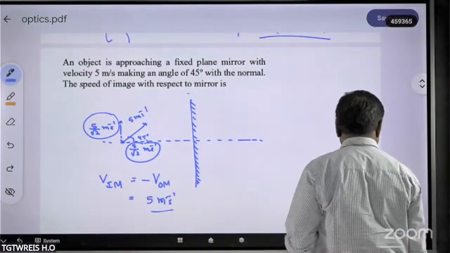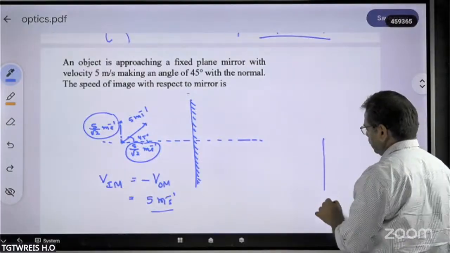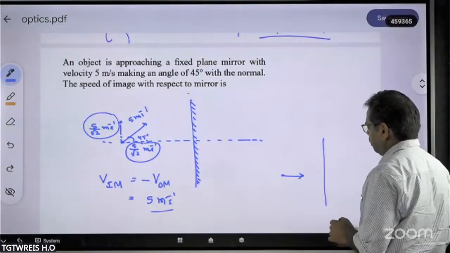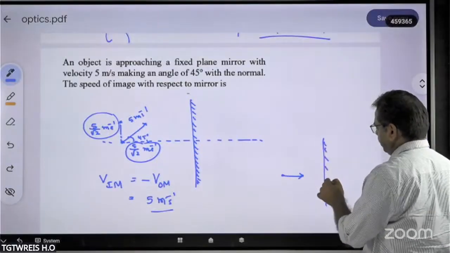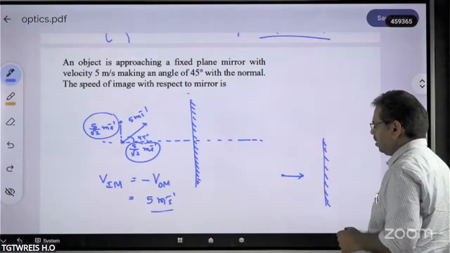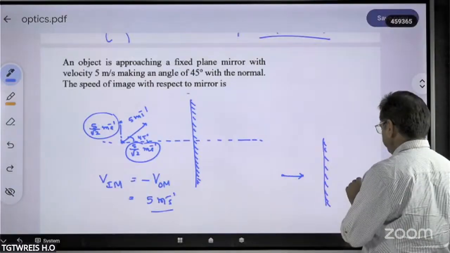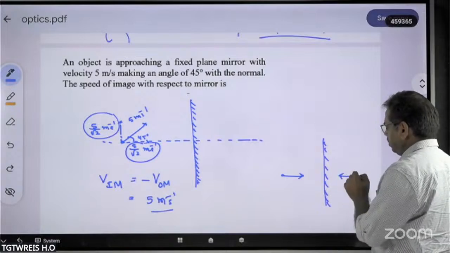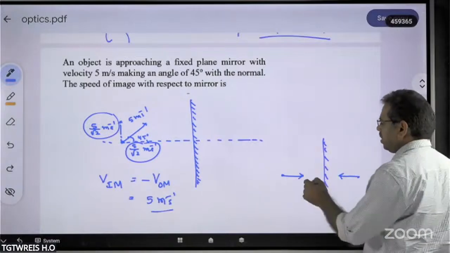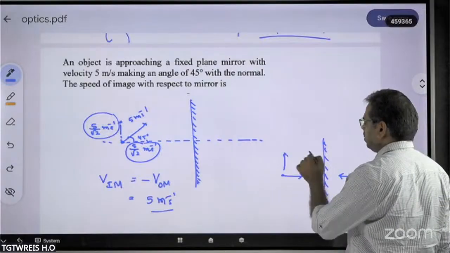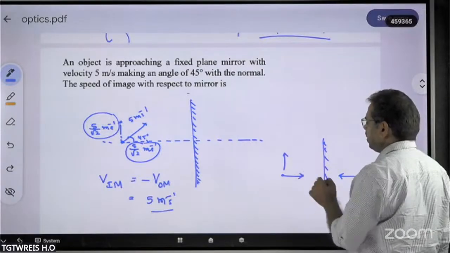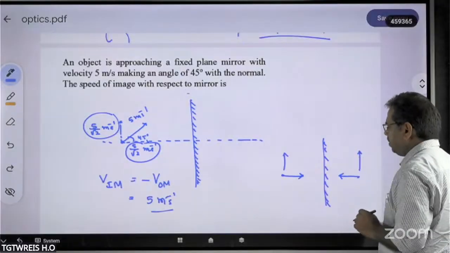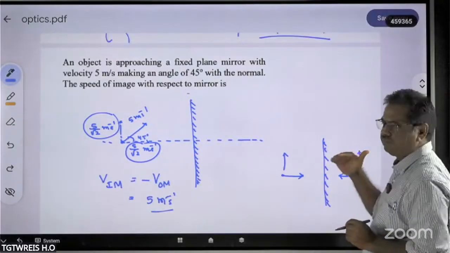Now clearly, we already discussed that the velocity component which is normal to the plane mirror, you will get the same magnitude but in the opposite direction. But the velocity component which is parallel to the plane mirror, without any change in magnitude and direction, you will get the same.